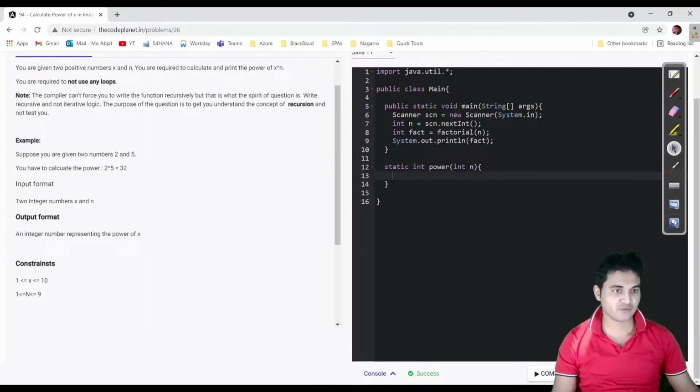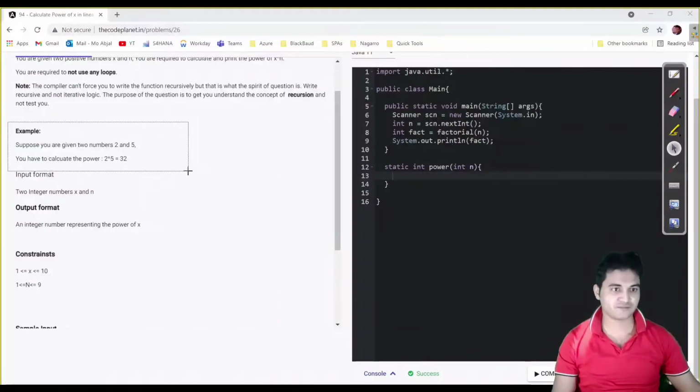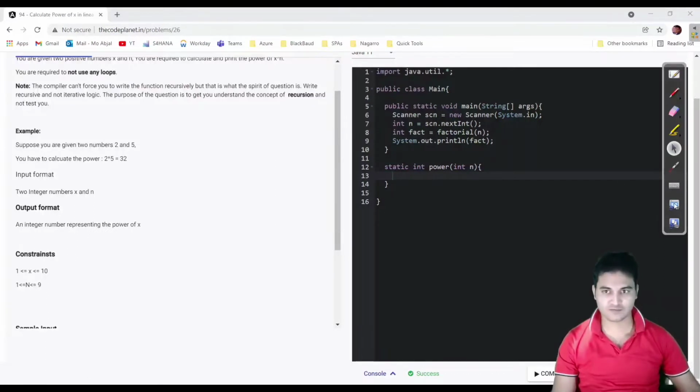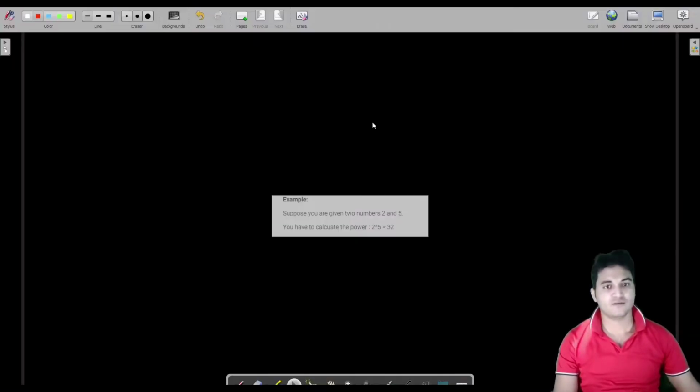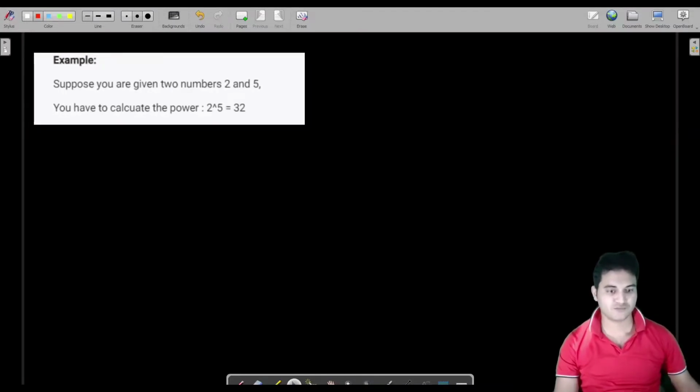Let us take the example of this. This is the example which we have been given. Let us erase it and try to take input again. This is what the question is. You would be provided two numbers, this is x, this is n. Do not confuse x and n. Fine. So what you have to do is calculate the power of x raised to power n.